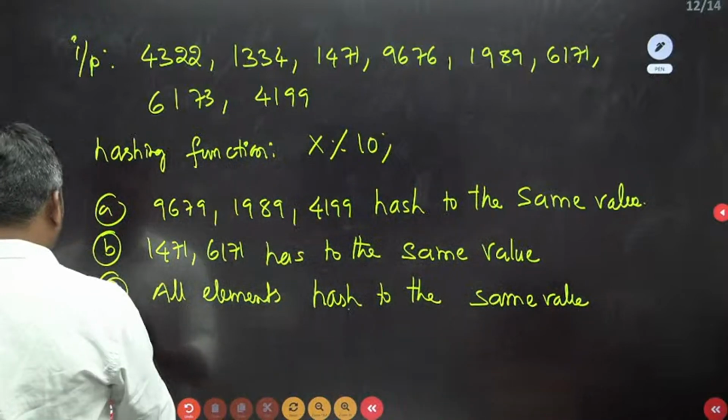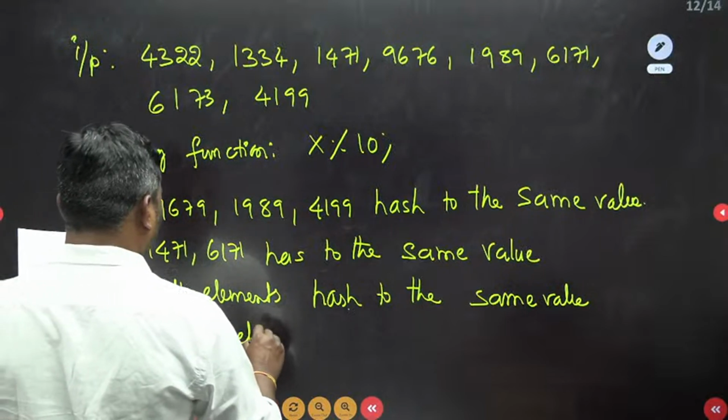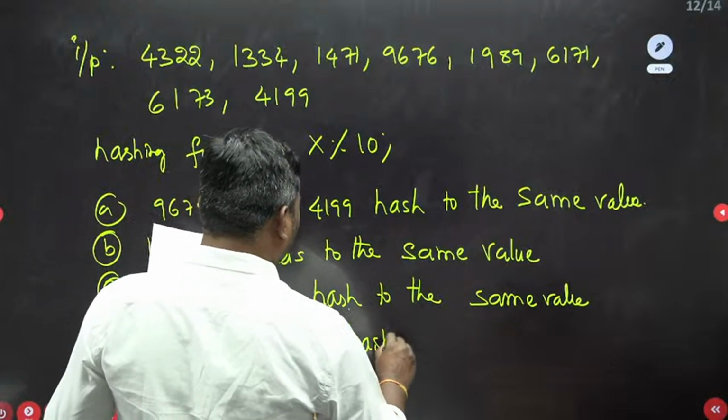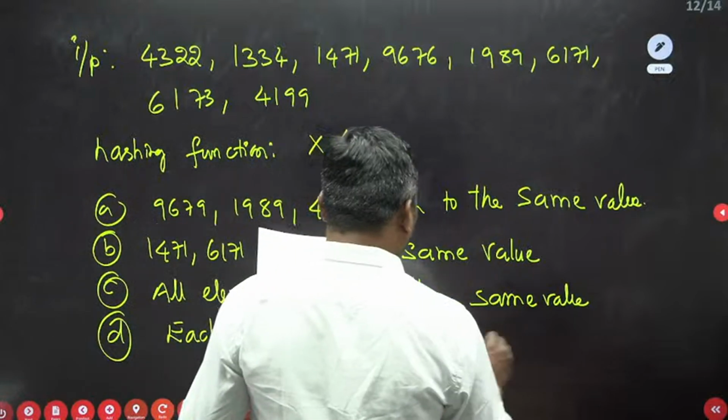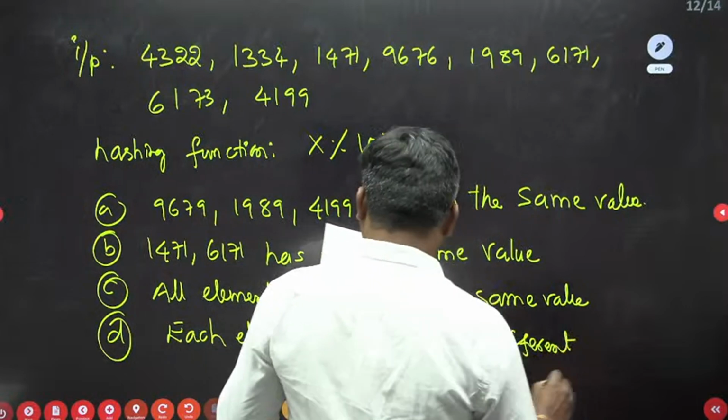Option D: each element hashes to a different index value.